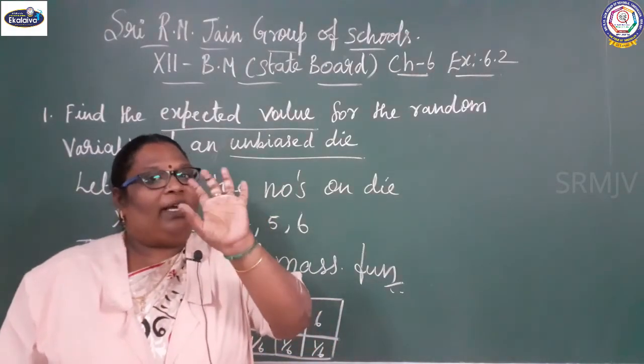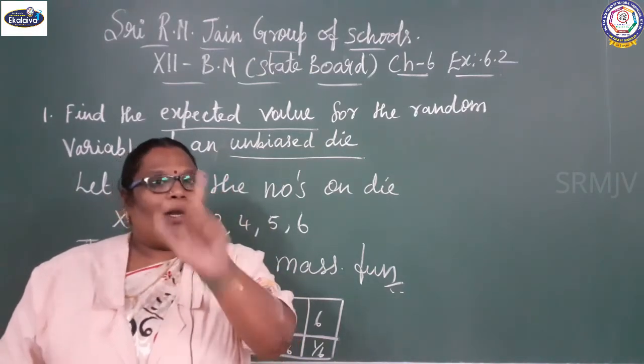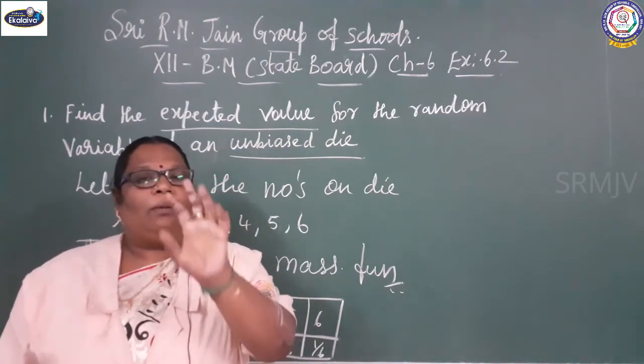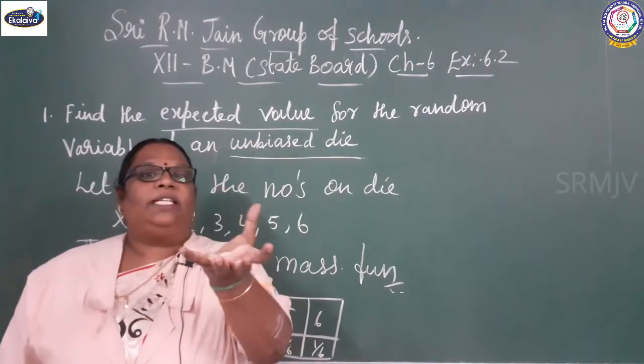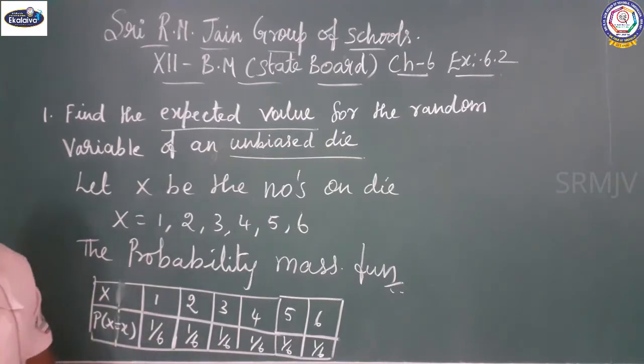1 is the one face on the die. Out of 6 faces, 1 is the only one face. Then 2 is the number, one face out of 6 faces. So 1 by 6, 1 by 6, 1 by 6. So for each and everything you are getting the value 1 by 6.